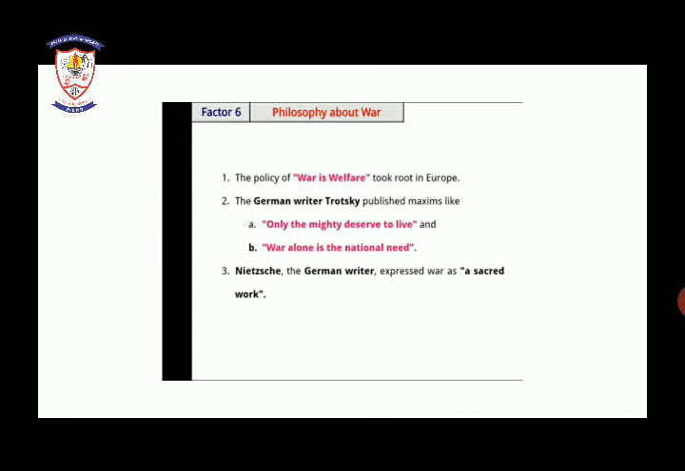The next factor is the philosophy about war. Which magazines were created for war, and which writers gave some of the slogans for war? First, the policy that war is welfare took root in Europe. So the slogan in Europe was that war is welfare. The German writer Trotsky also published magazines like Only the Mighty Deserves to Live and War Alone is the National Need.